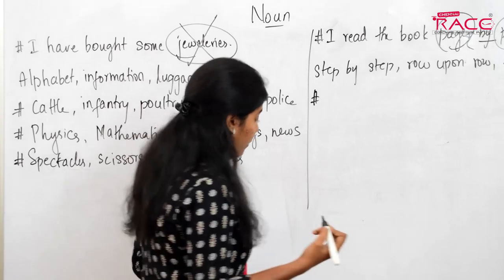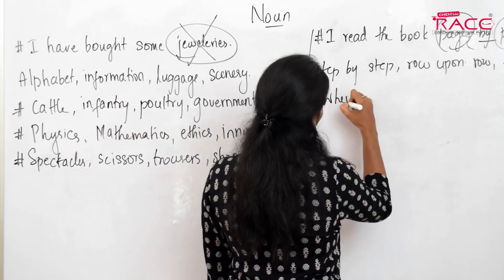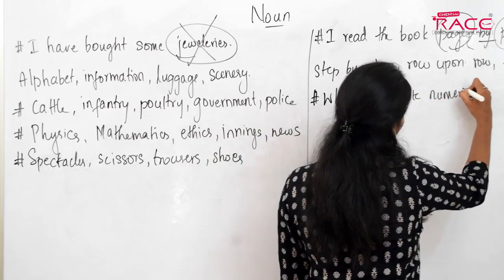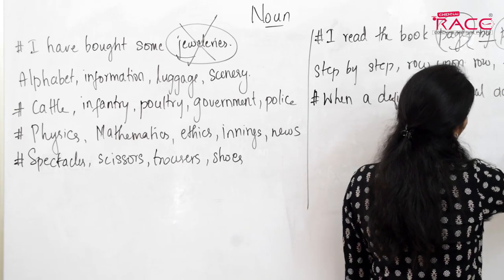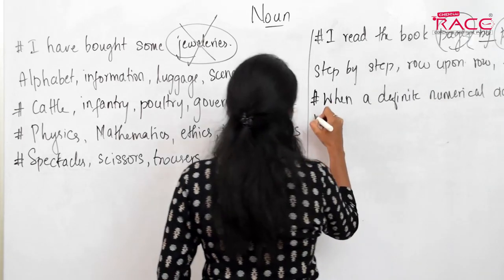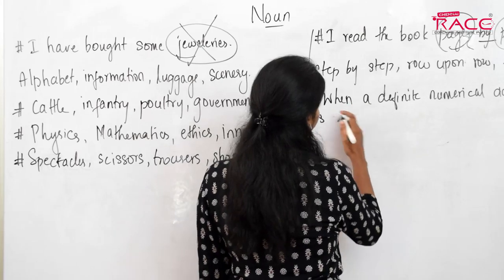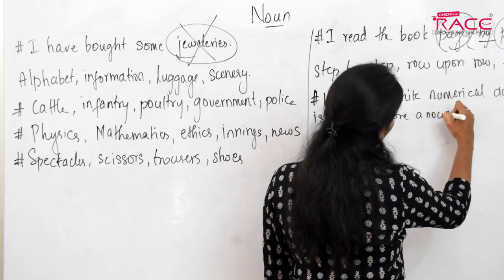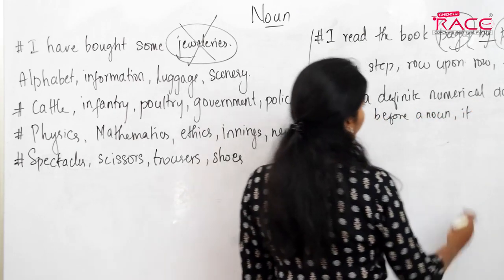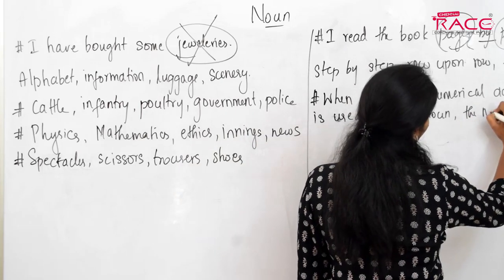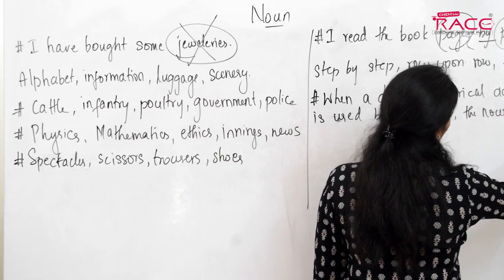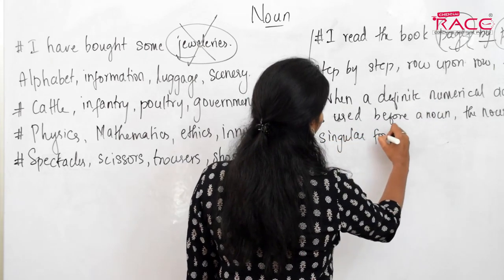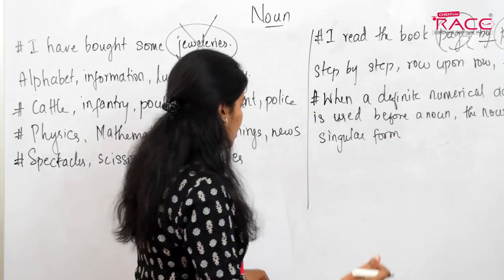I'll write it down, the another one. When a definite numerical adjective is used before a noun, the noun should be in singular form. The noun should be in singular form. I'll tell you what are the nouns. Okay, these nouns should be in this form.